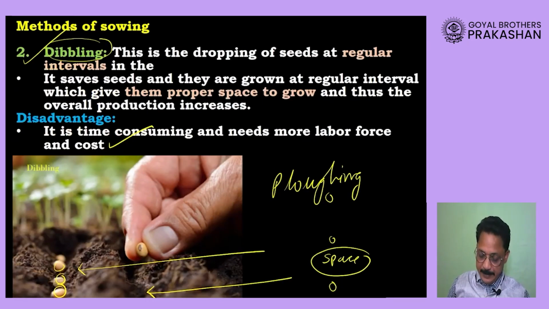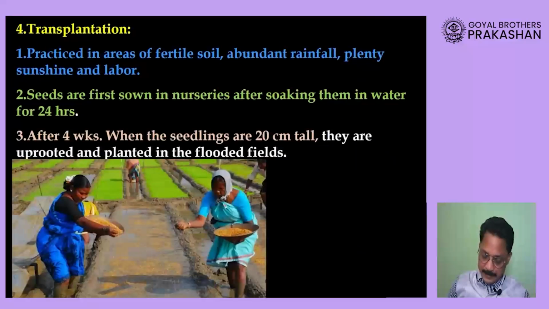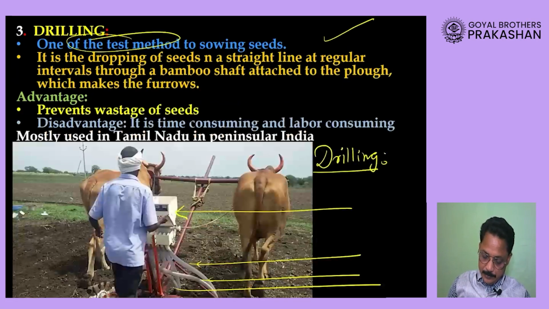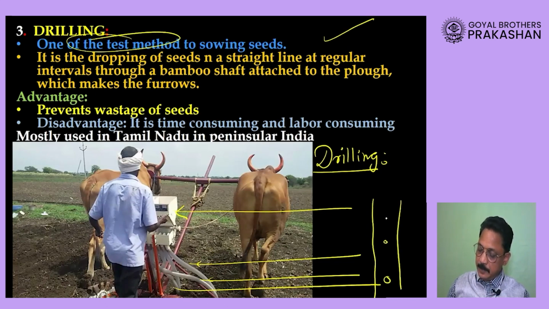And one more benefit, dear student: when the seeds are sown in this method, for example, if this is one row and the seeds are sown here, then you will find another structure which is called a plank. So what will happen once the seeds get sown? The plank will move over the seed and it will cover the seed with soil. Therefore, it will be sown in a proper way, so birds will not be able to eat it, and in this way it will prevent the wastage of seed.